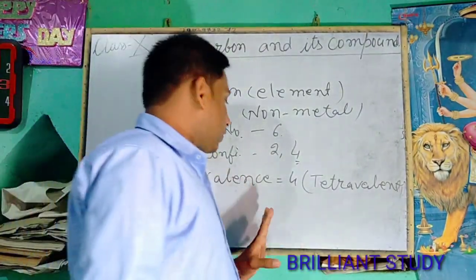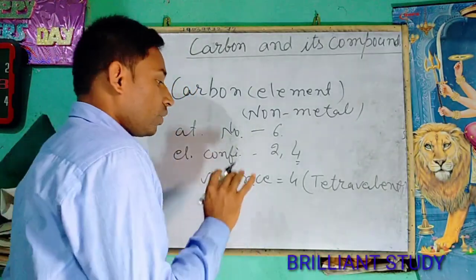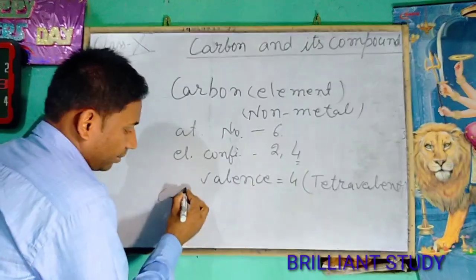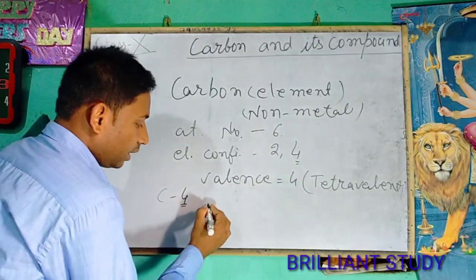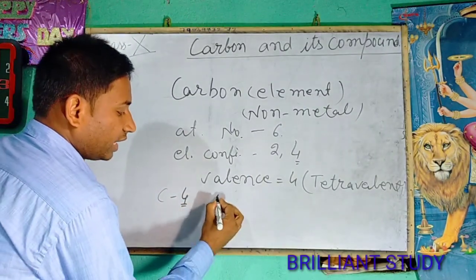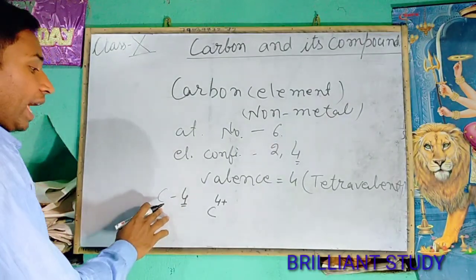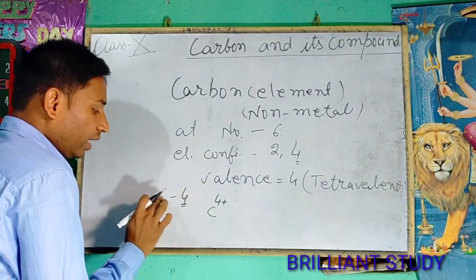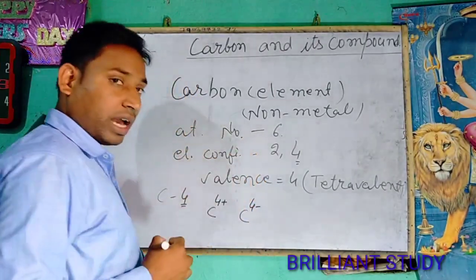There are some characteristics of its tetravalency. What are the characteristics? Now, as carbon has 4 electrons in its valence shell, it can release 4 electrons. If it releases 4 electrons, then it can be C4 plus, and it has the capability to gain 4 electrons. And if the carbon gains 4 electrons, it will be a C4 minus ion.